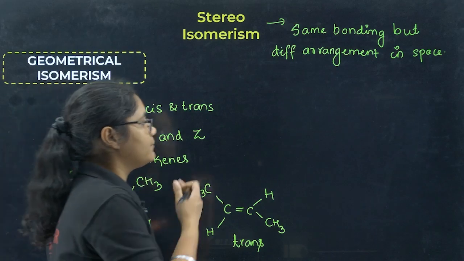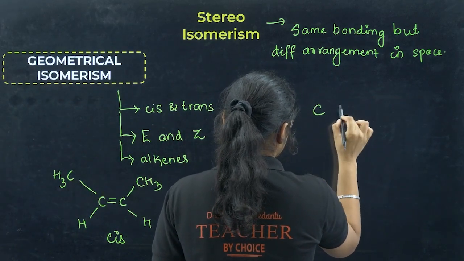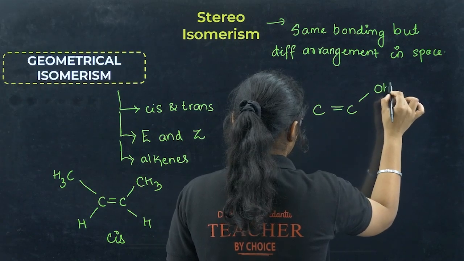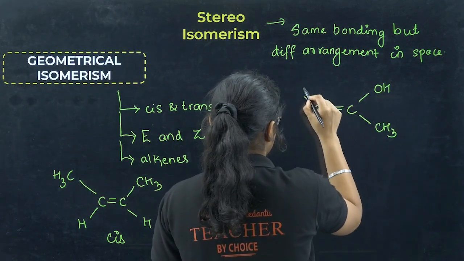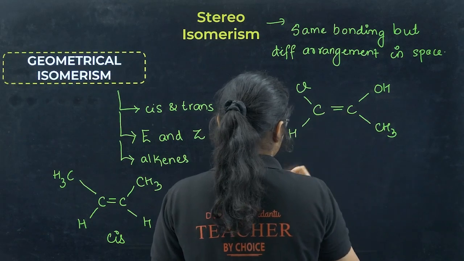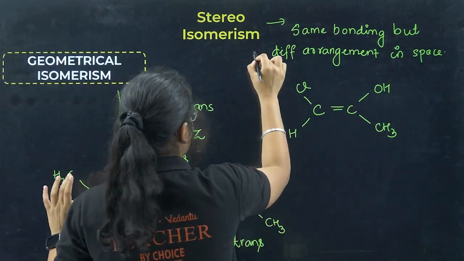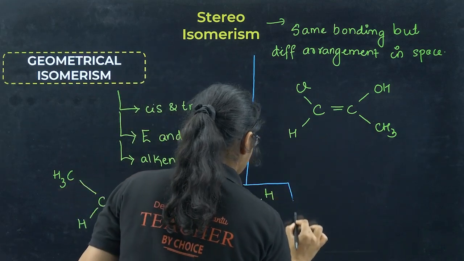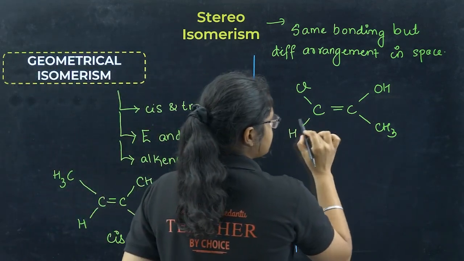Now every time we cannot have the same group. Now there is some example here. Let me take a compound like this. OH, CH3, this side I have Cl, this side I have H. Just let me draw a margin here. Okay, now see this example. Here you see there is no same group.